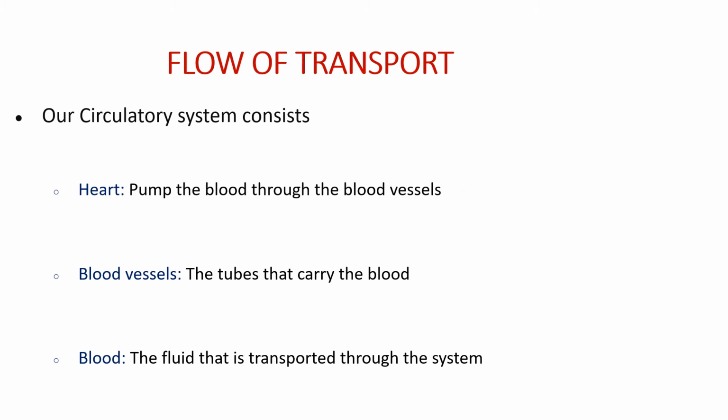Blood vessels, you have already seen in the earlier figure: the blue and red tube-like structures are nothing but blood vessels. Blood is red in color, a fluid-like substance, and is transported through the system.